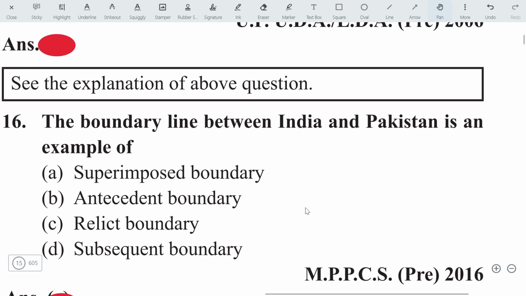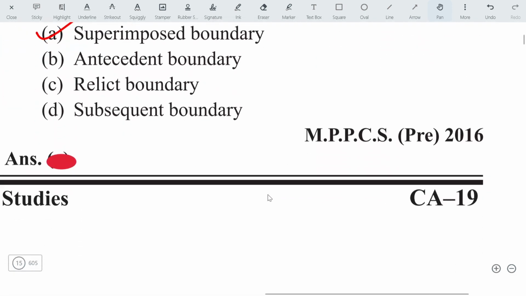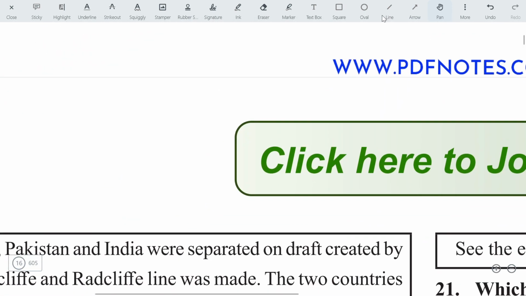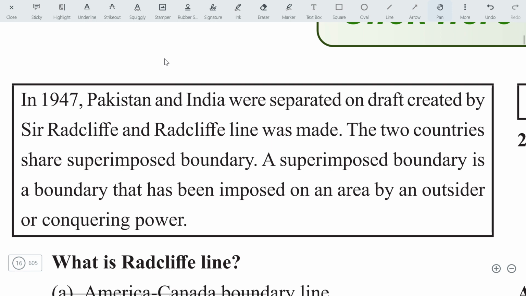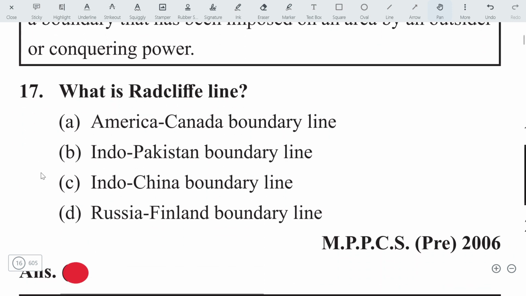The boundary line between India and Pakistan is an example of a superimposed boundary, because it is a man-made boundary actually. Some boundaries are natural boundaries, but this one is man-made and it is called superimposed. Let's move on to the next question. What is the Radcliffe Line? It is a line between India and Pakistan.